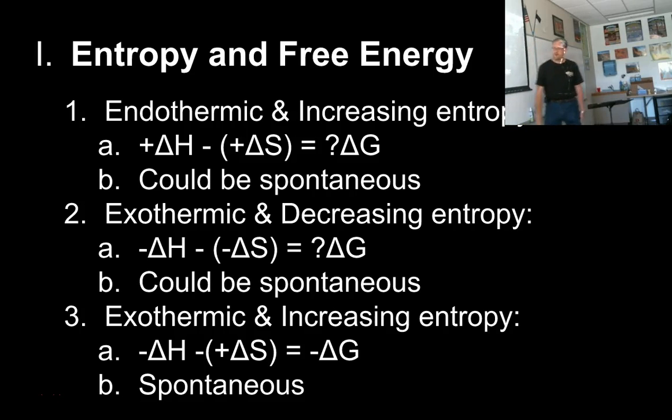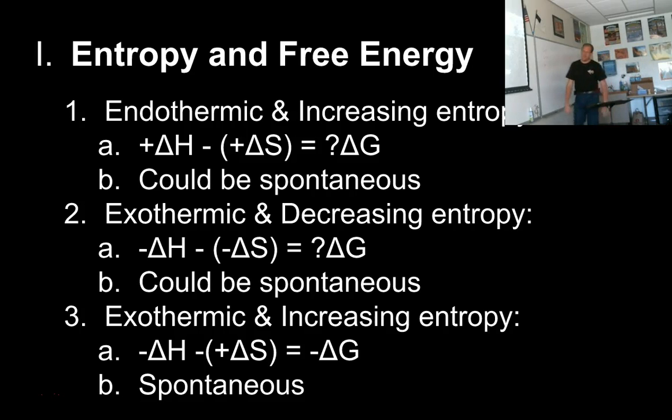The last situation is a reaction that is exothermic. It gives off heat, and it increases entropy. This is something like lighting a piece of paper on fire with a match. Well, it's going to give off heat. As that piece of paper burns, it's going to give off heat. It's exothermic. And we're going from a solid sheet of paper, pretty orderly, to smoke and light and pieces of ash flying around, lots more chaos.